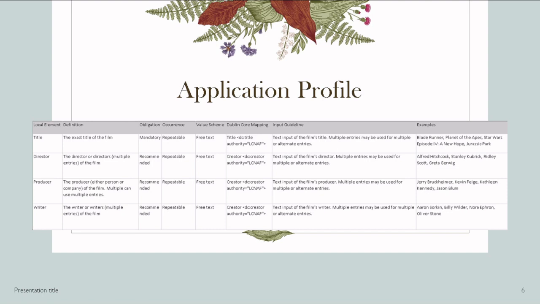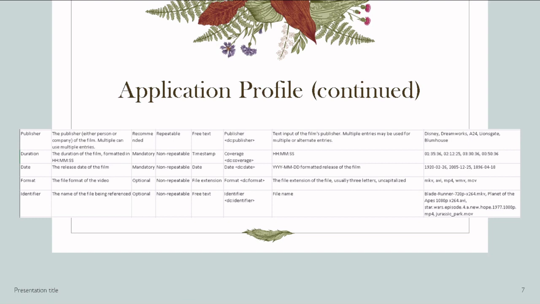The first several elements are intended to be generic in order to properly match the record to an existing film record, and not to describe the production of the film in detail. The title, director, producer, and writer are dictated by the Library of Congress naming authority in order to match exactly. The publisher, duration, and date are intended to match the proper cut of a film.